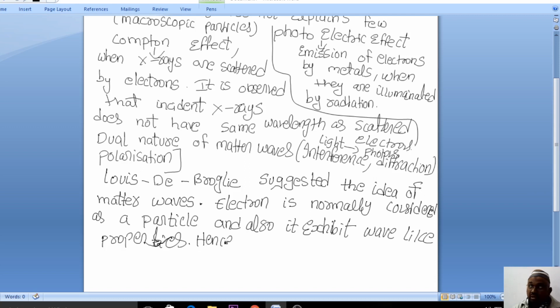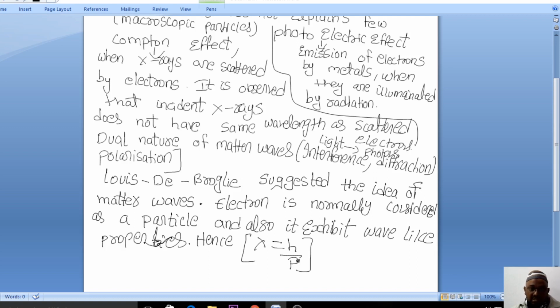Hence he formulated the equation related to the wavelength of the electron: lambda is equal to h by p. I will show you how; you have studied this in intermediate, right? In the intermediate you have studied about lambda is equal to h by p. This particular concept has been very clearly derived. How we got lambda is equal to h by p, that actually we are going to derive here. So I think that you got a clear idea.